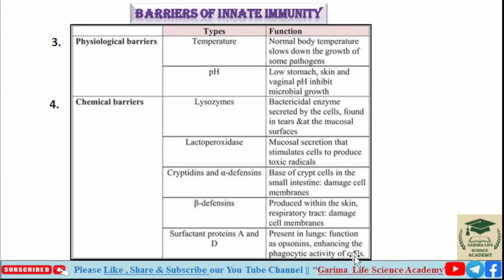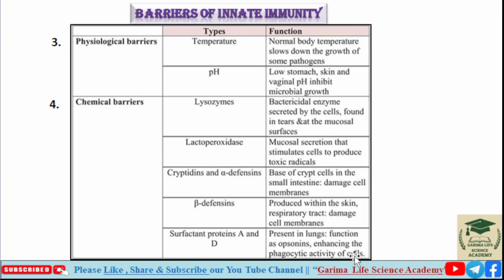Phagocytosis is the process of engulfing foreign pathogens or microorganisms and breaking them down into small pieces.